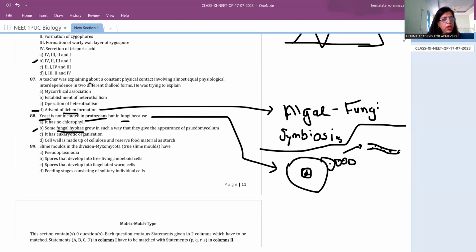Right? It is a eukaryotic organism, correct? But after Protista, all are eukaryotes only.